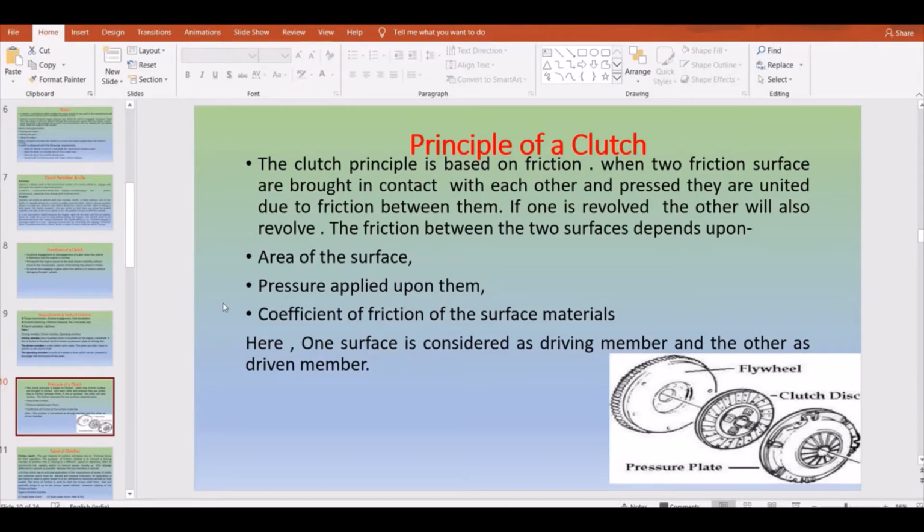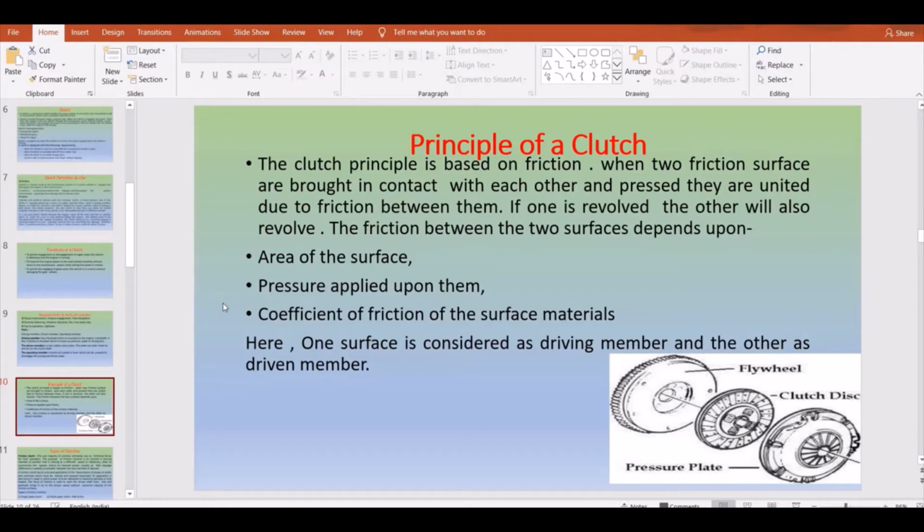Let's say one surface is considered as a driving member and another surface as a driven member. The driving member usually keeps rotating, and when the driven member is brought in contact with the driving member, it also starts rotating. When the driven member is separated from the driving member, it stops revolving. This is how your clutch will operate.